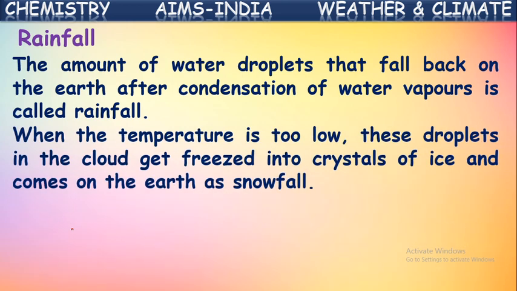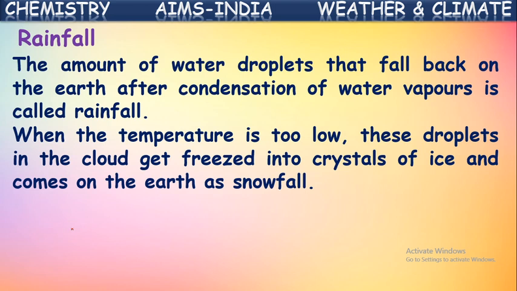When the temperature is too low, these droplets in the cloud get frozen. Actually, when this water vapor condenses because of coolness, it converts into droplets of water. If the temperature is very low, then what happens? These droplets of water, instead of coming down in liquid form, immediately freeze there itself into small crystals. So they form small crystals of ice. They come down along with the rainwater, which we call snowfall. If the crystals are much bigger, then we say that as hailstones also.